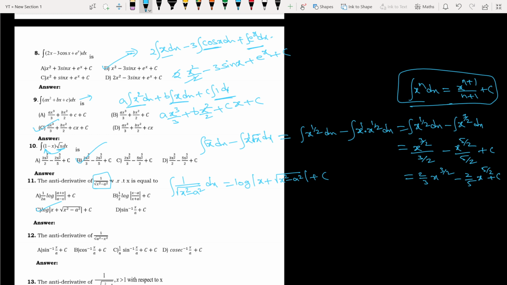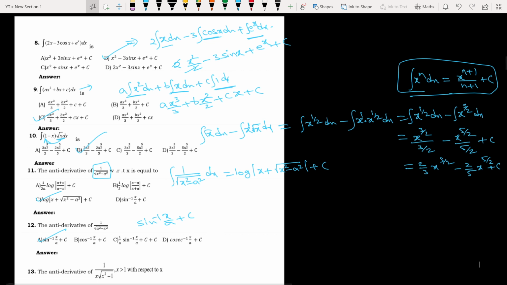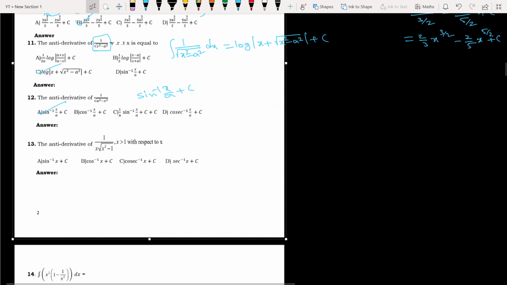Option C. Now the antiderivative of 1 divided by root of a square minus x square. This also we can say very clearly: sine inverse of x by a plus c. So this is option A. So what about the next, the 13th question? It is also a direct formula, no?